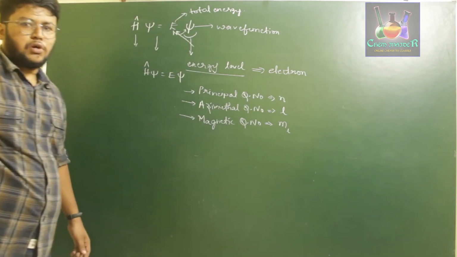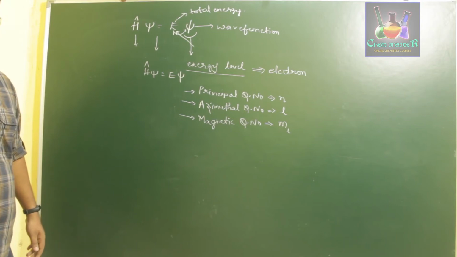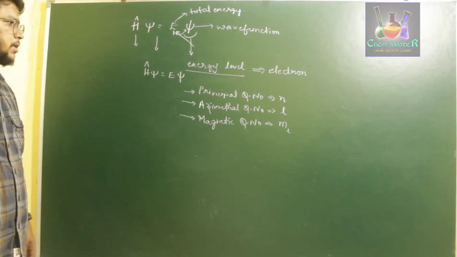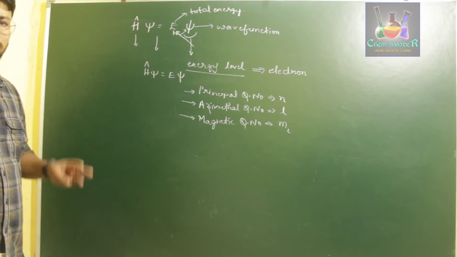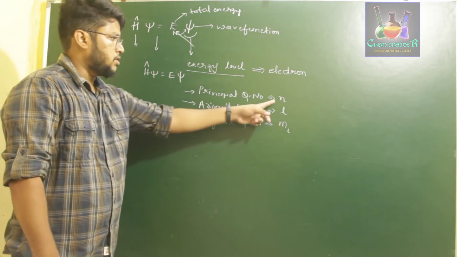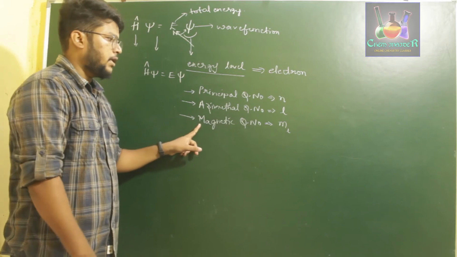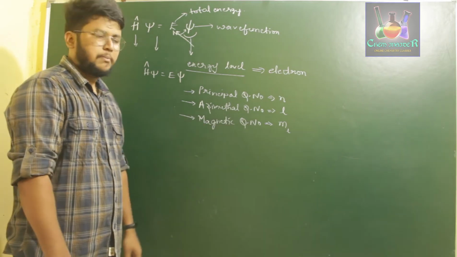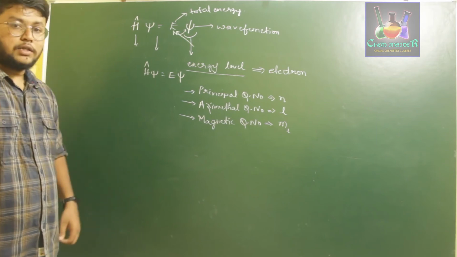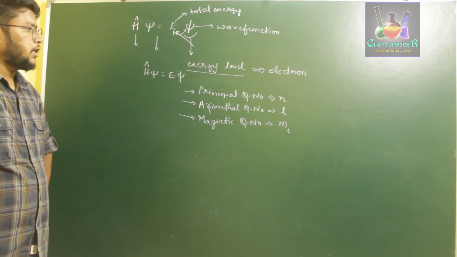So if you solve the Schrödinger wave equation, then you will define the solution in terms of three quantum numbers. Those are principal quantum number denoted by the symbol N, azimuthal quantum number denoted by the symbol L, magnetic quantum number denoted by the symbol ML. So using these three values of quantum number, we can define the position of the electron in the given energy level.